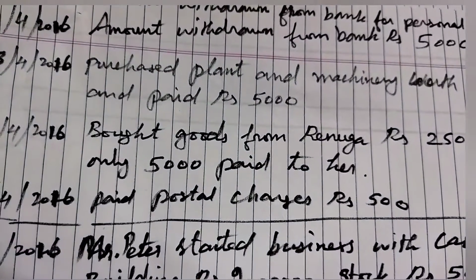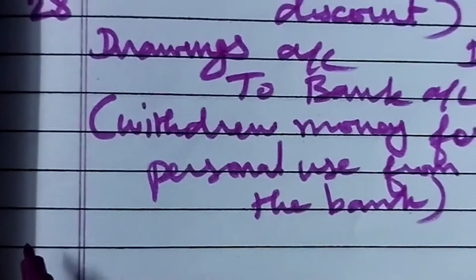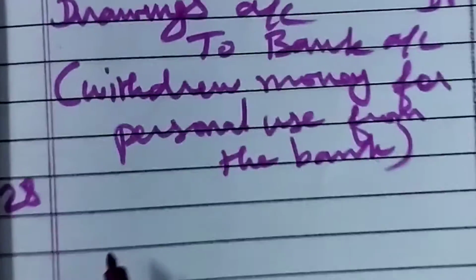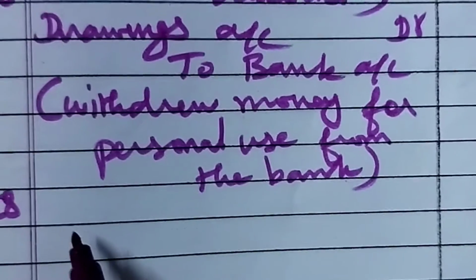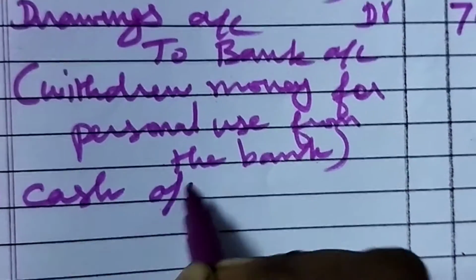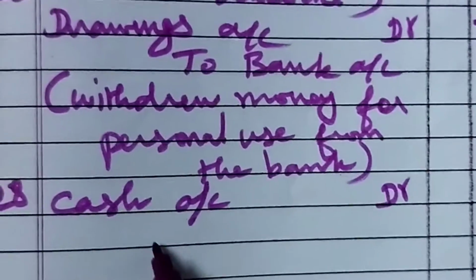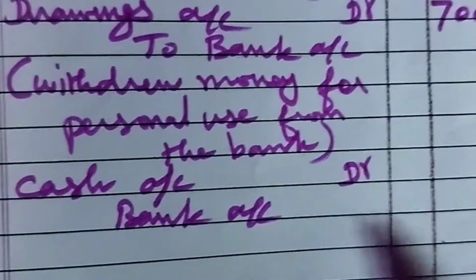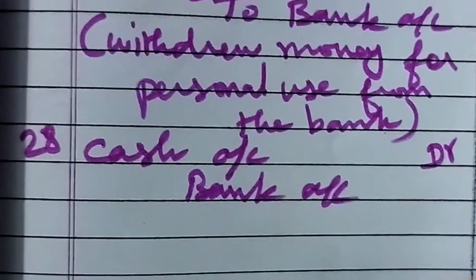What's the date? 28th only. So we have taken the money from the bank. So cash account debtor, because we are receiving the cash. Cash account debtor and banker is the giver. So bank account credit. Okay. Then narration.